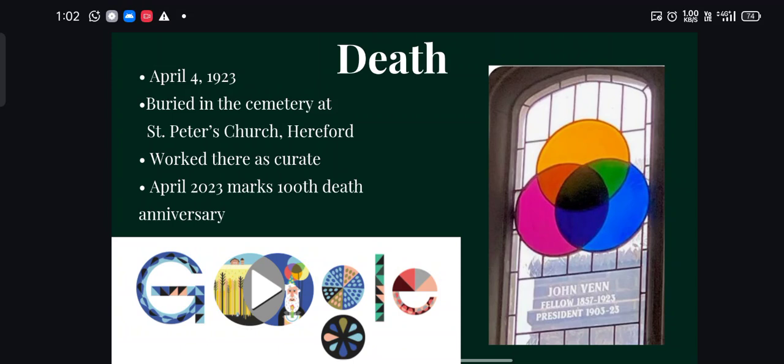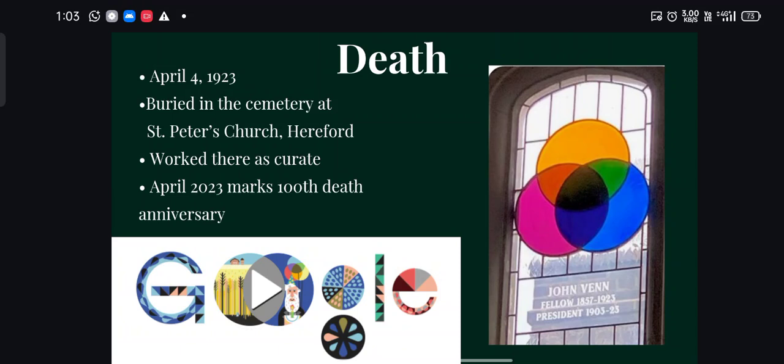And he was buried in the cemetery at St. Peter's Church, Hereford. There he had worked as a priest. He had worked as a priest for 2 years and later he resigned from priesthood, and later followed the service-minded path. So he had worked in St. Peter's Church and he was buried in that church too.